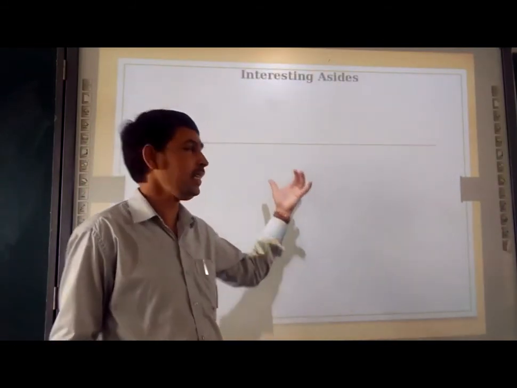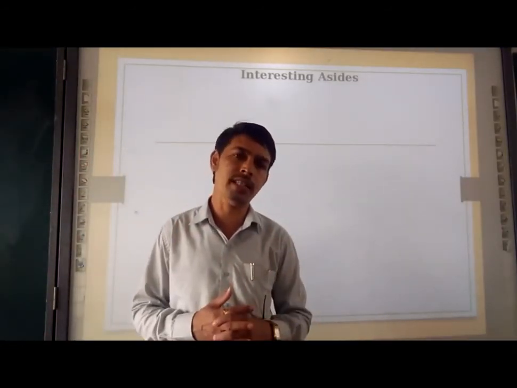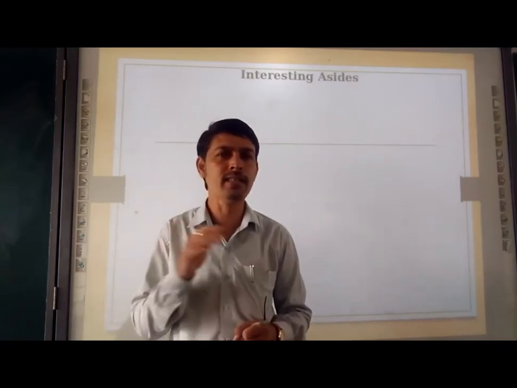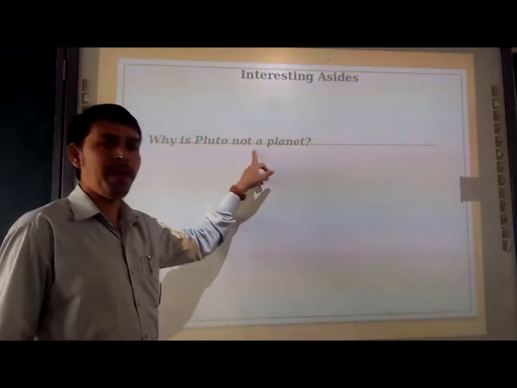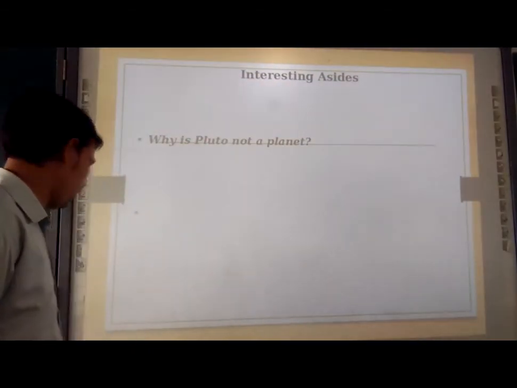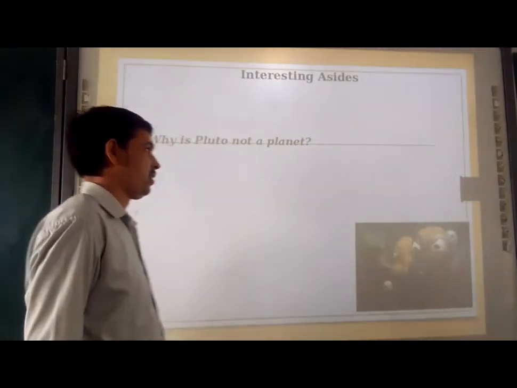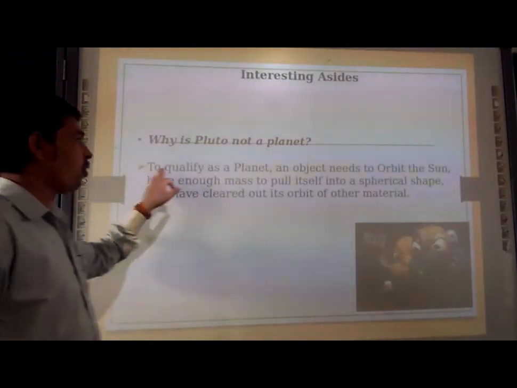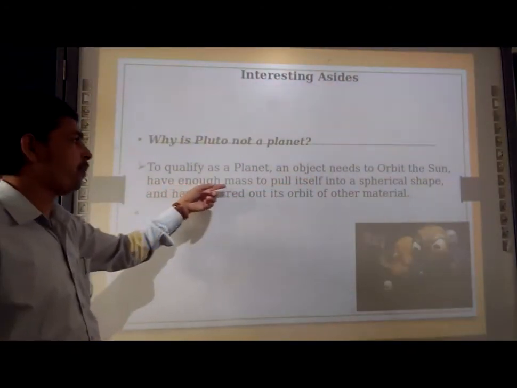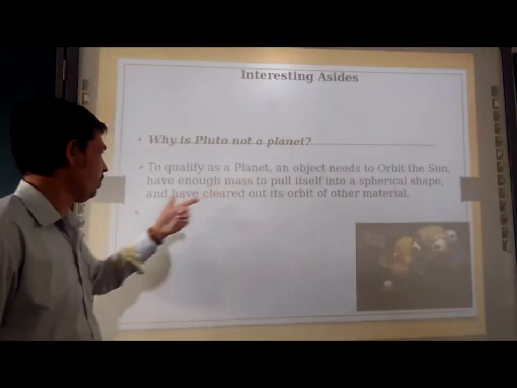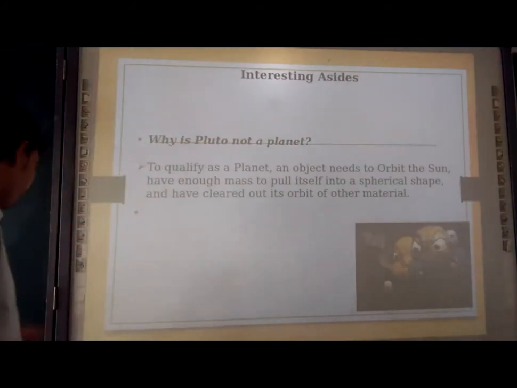The interesting aside is related to why Pluto is called a dwarf planet, or why Pluto is not called a planet. Why is Pluto not a planet? So we are going to see. Pluto is very much worried. To qualify as a planet, an object needs to orbit the sun, have enough mass to pull itself into a spherical shape, and have cleared out its orbit of other material.